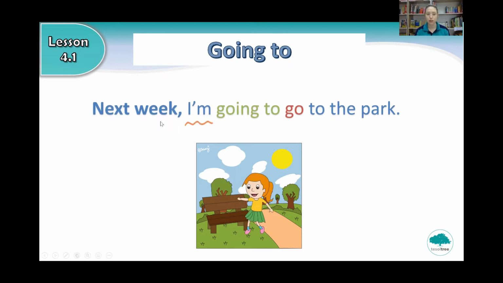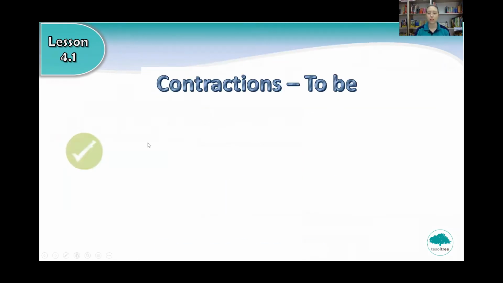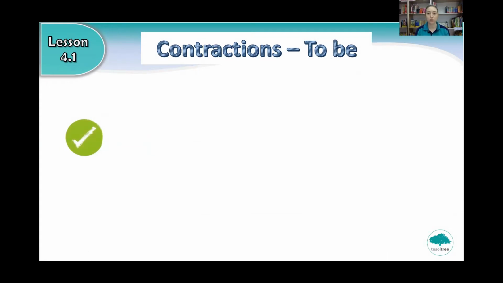So next week, I'm going to go to the park. So this, I'm, is the short version of I am. Let's have a look at more contractions.